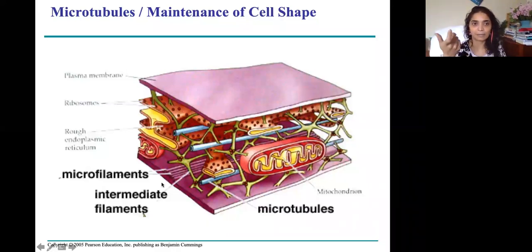Plasma membrane is a material, like water is a material, protein is a material, DNA is a material. Plasma membrane is the name of the material, because it is fluidy. And these purple lines attached to the cell membrane on the inside are called microfilaments.